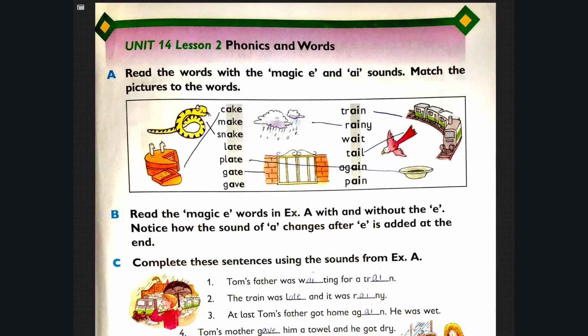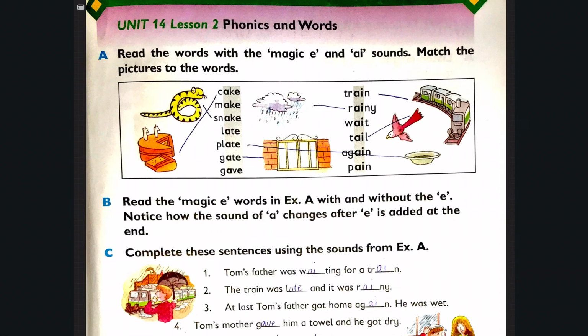On page number 75, we studied lots of things about phonics and words. In this portion of phonics and words, we learned how to blend the sounds of different letters together in order to learn English reading. In exercise A, we finished reading the magic E and AI sounds, and then we matched the pictures to their words. Here, in exercise B, we read these words in exercise A with and without E, and we noticed how the sound of A changes after E is added at the end.